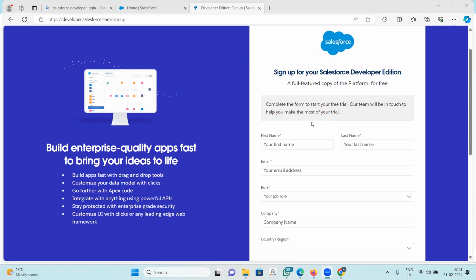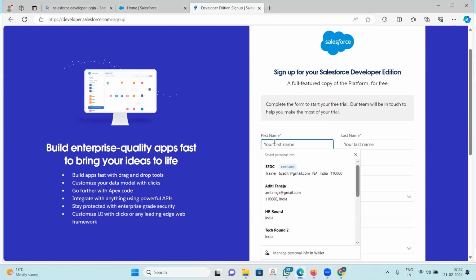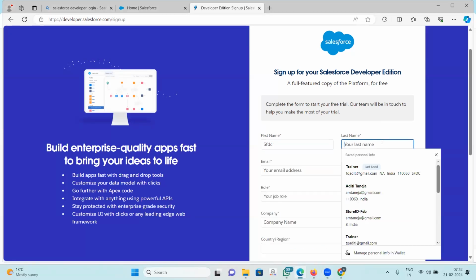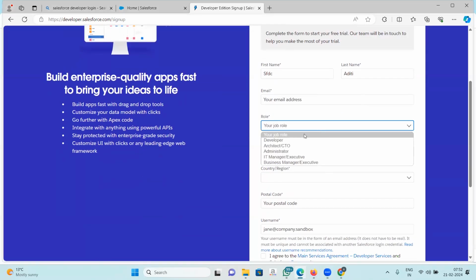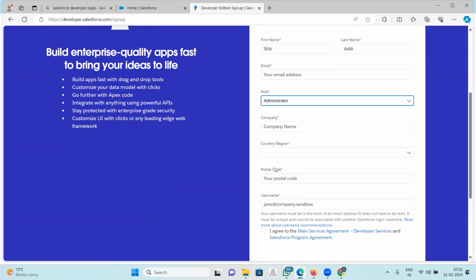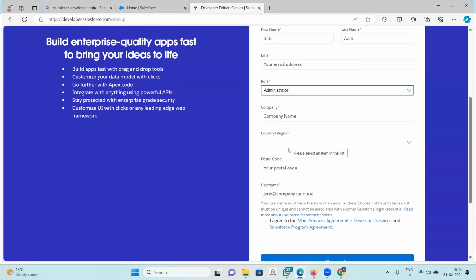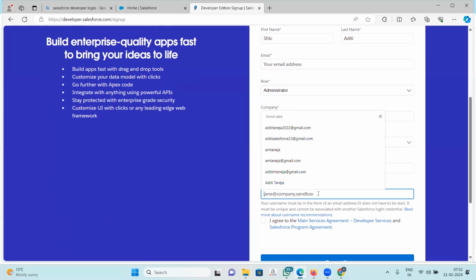So you will come here. You can put in whatever name you want to give. You want to put your name, you want to put SFEC, whatever name you want to give that account, you can give that name. Put in your email address here, your job role. You can use developer, administrator, company name. Put in the name of your dream company, your country region, your postal code, and your username.